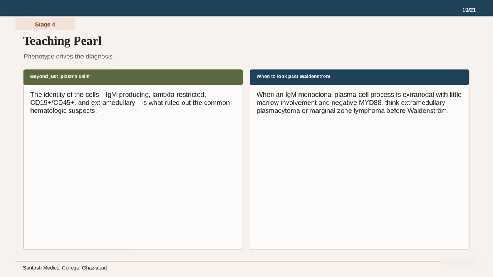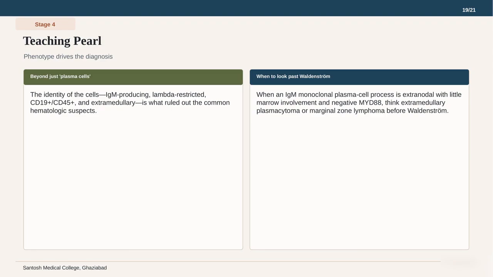Our final teaching pearl emphasizes that cell phenotype is the ultimate guide to diagnosis. As you can see in the green box, it was the specific identity of the cells, IgM producing, lambda restricted, and CD19 positive, that ruled out the common hematologic suspects. These details are essential for distinguishing between similar looking disorders.